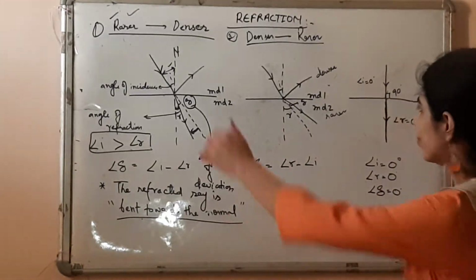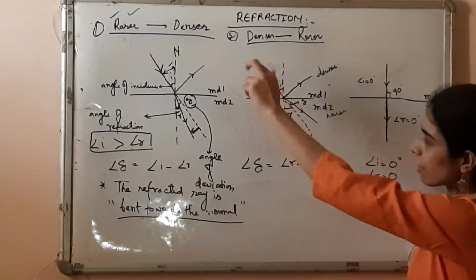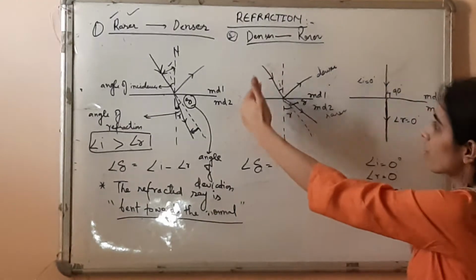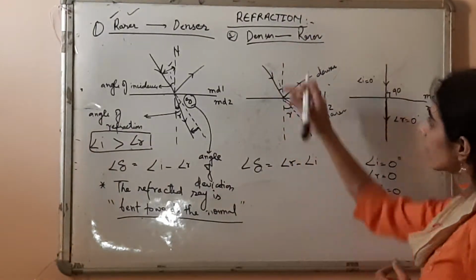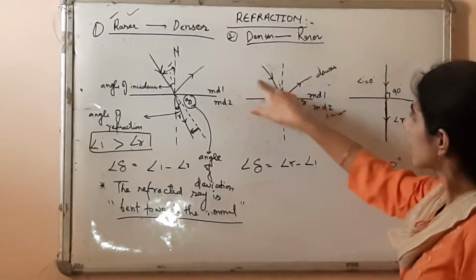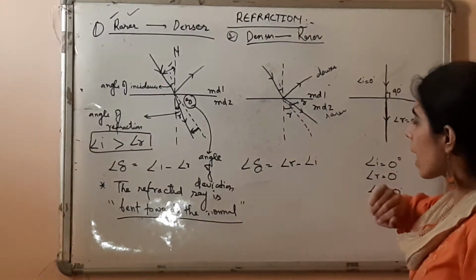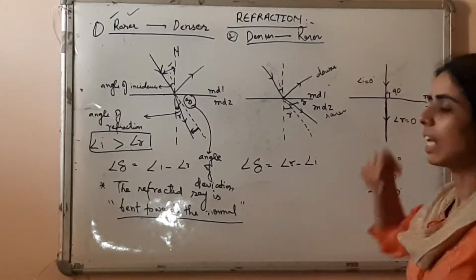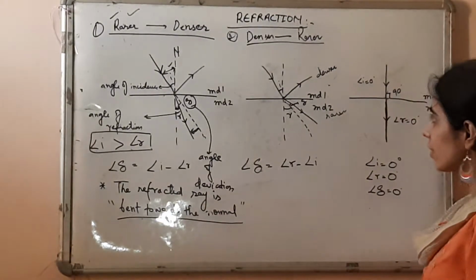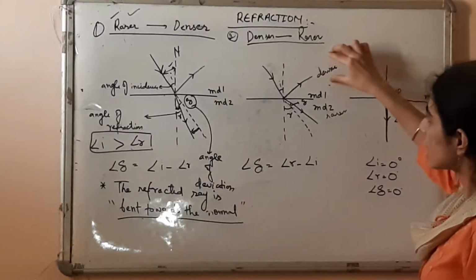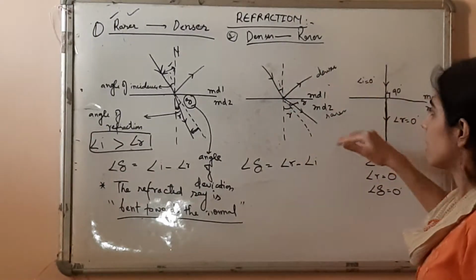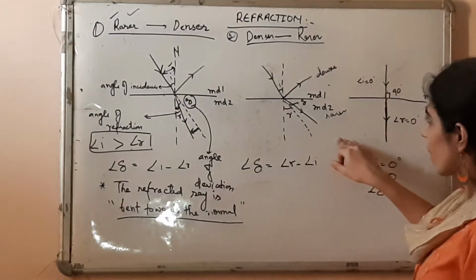So let's continue. Now we are moving, please remember, we are moving from a denser medium to a rarer medium, right? So this is our incident ray that is falling on this plane. Now what is going to happen here? This incident ray will again suffer a deviation. And why, children? Because speed will be less in denser medium. It will suddenly increase when the light will travel into the rarer medium, right?